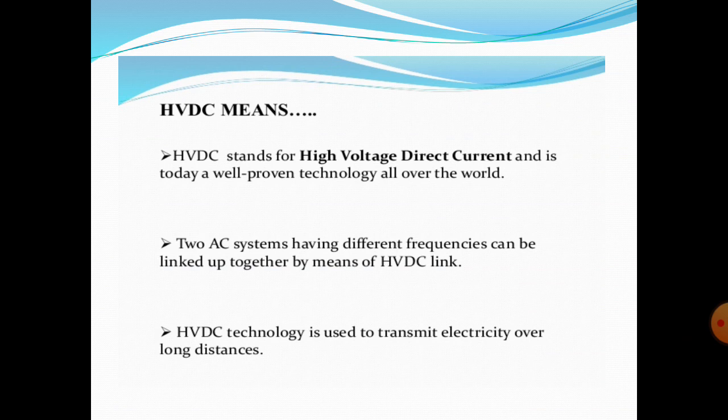Two AC systems having different frequencies can be linked together by means of an HVDC link. That means each and every HVDC link has an AC system at each end. In this, AC power is converted by thyristor converter valves into DC. That means in this case we have to use a rectifier as a converter. The rectifier converts the AC supply into DC supply.